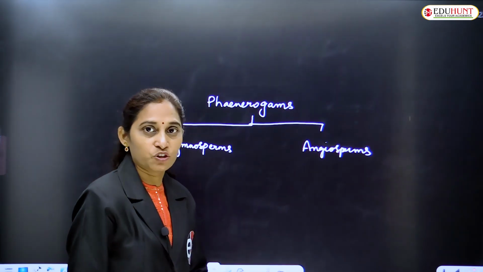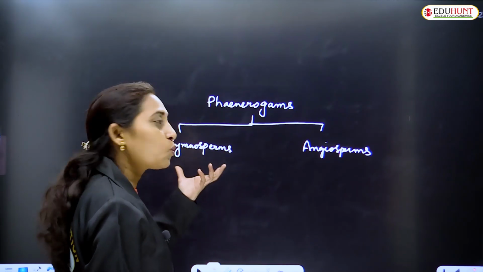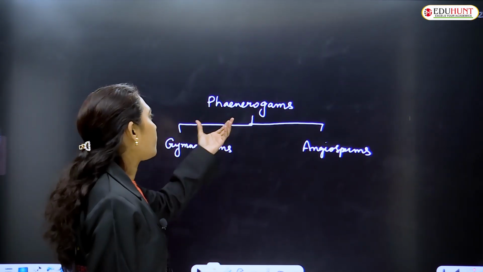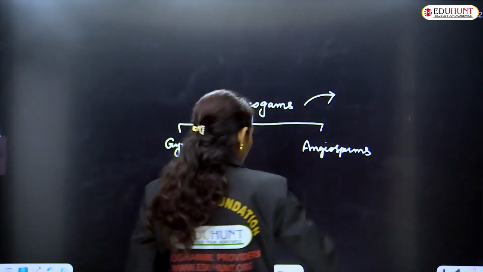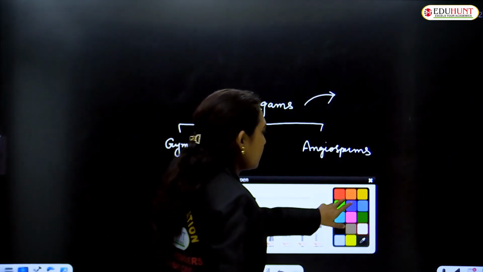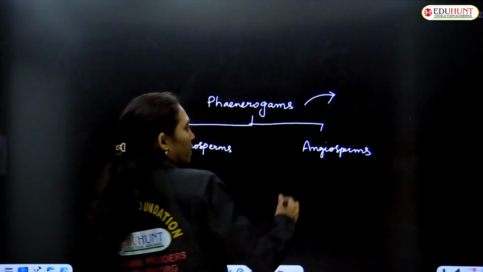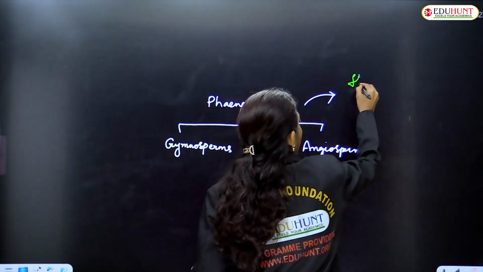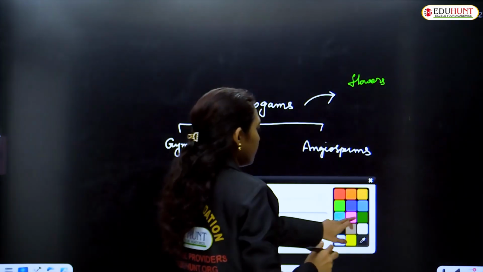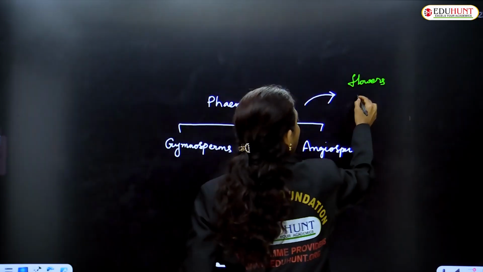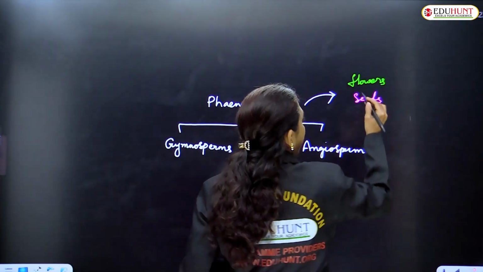Gymnosperms and angiosperms are the two groups of phanerogams. Phanerogams are the group of plants which produce flowers and seeds.